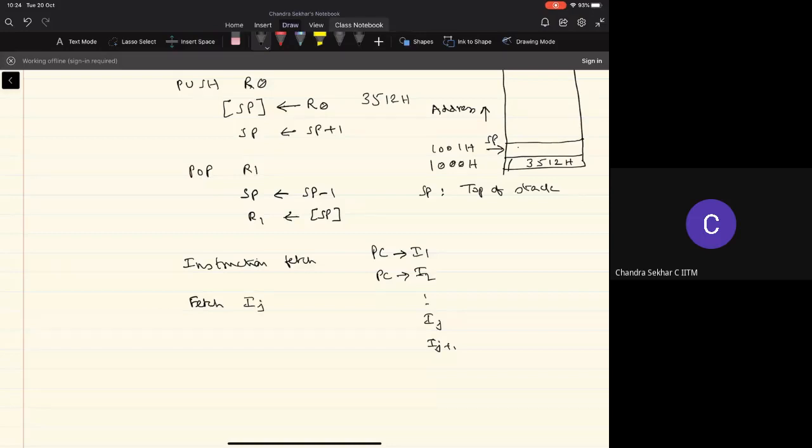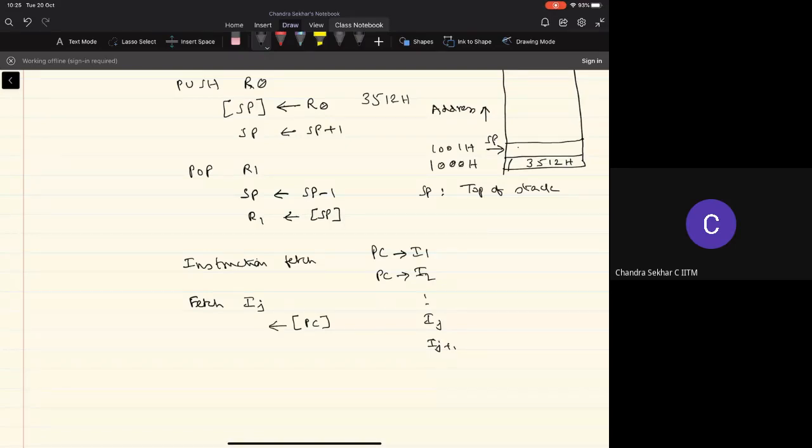instruction Ij, what is the operation that is involved here? The instruction is available in memory, and the address where that instruction is available in the memory is available in the program counter. So we take the address that's available in the program counter and then perform the memory read operation.